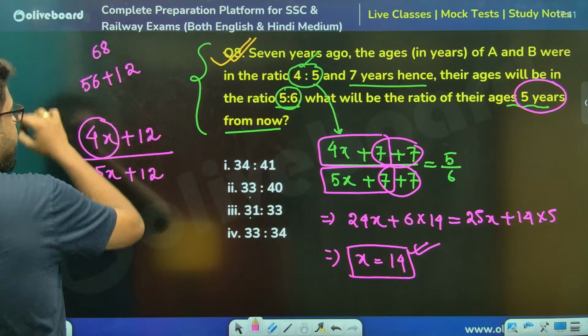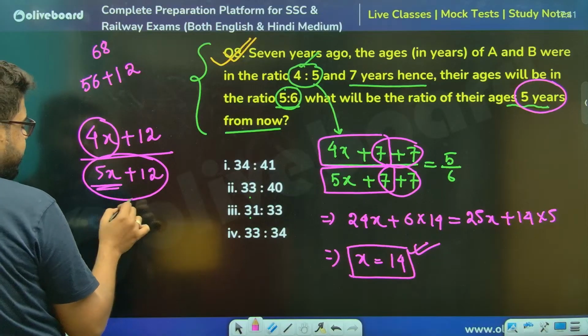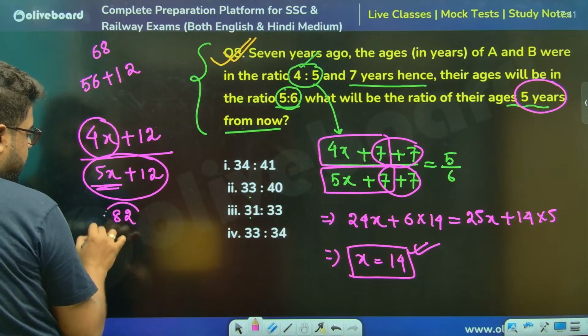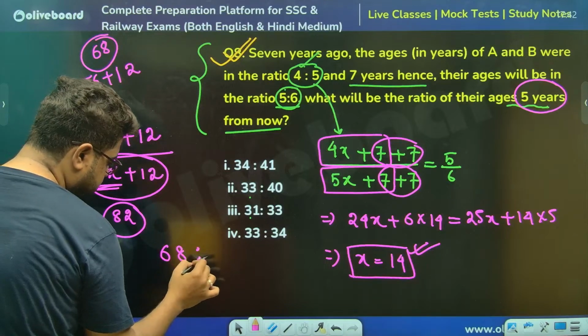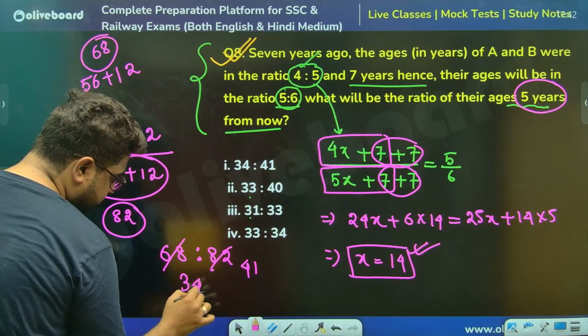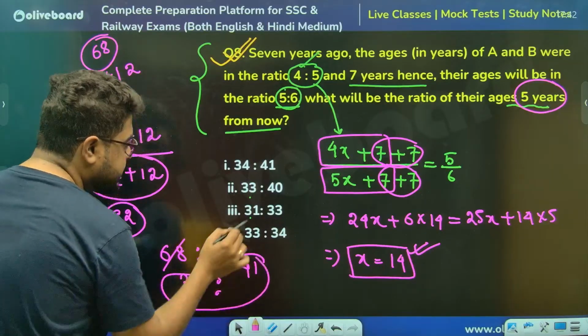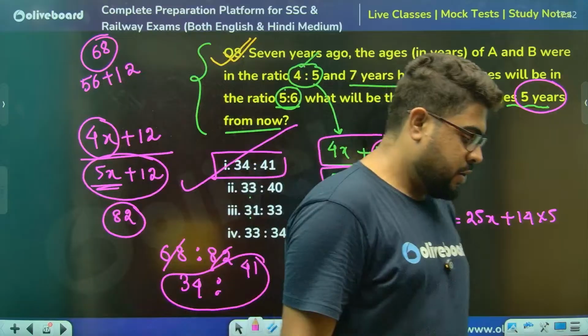68. And this is 56 and something, so this is 70 and 82. So the ratio between 68 and 82 will be the answer. If you divide, it is 41 and this is 34. So this is the answer. Option number 1.